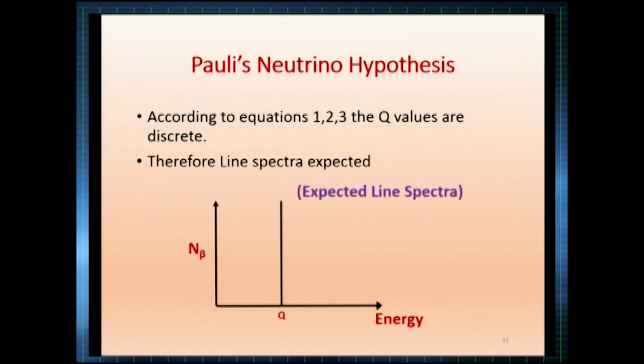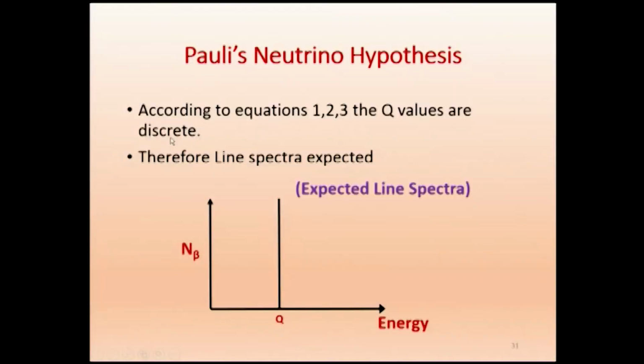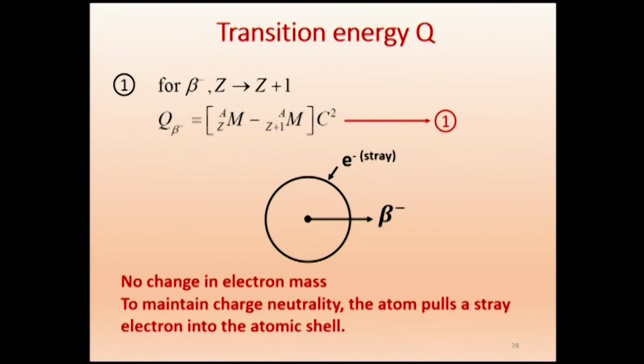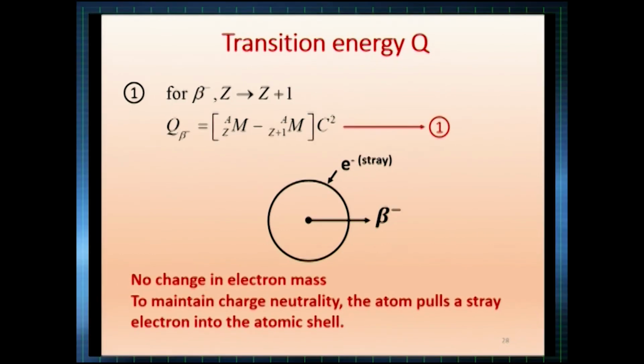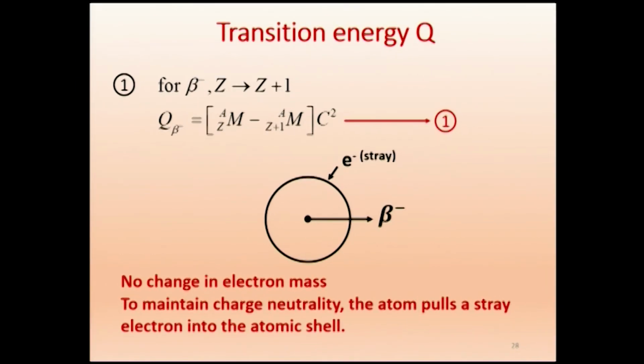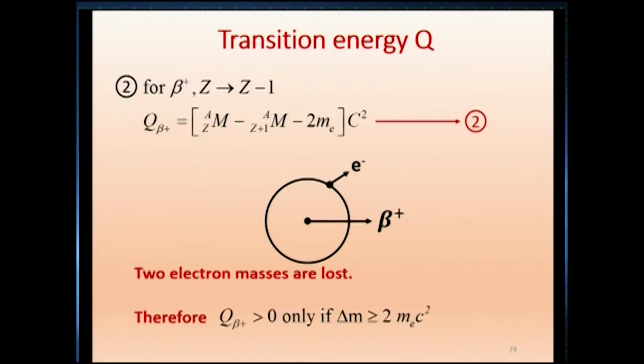Now, we just go to the next one. Three equations we have almost derived. What we have shown is the energy for Q beta minus, Q beta plus and Q electron capture. We named the equations 1, 2, 3. What we find is that the Q values are discrete. From equation 1, if we calculate the masses, it will be one particular energy, maybe 2 MeV, some value you will be getting. That is called a discrete value. Now, if you take the second one, maybe you will get 2.5 MeV. That is also a discrete value.